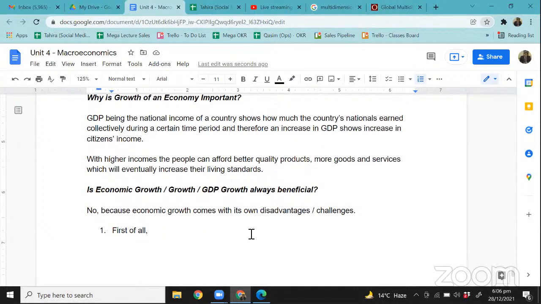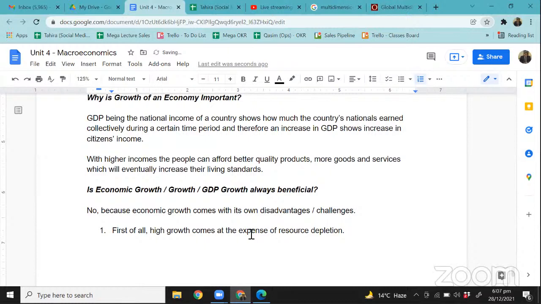That's what we're about to look at. So first of all, right, first of all, growth comes at the expense of resource depletion, right? Now, you might have heard this word before. If you haven't, I can explain to you, right? What is resource depletion, right? So there are so many non-renewable resources that a country is using, right? So all the natural resources that a country uses, like oil, coal, wood, right?